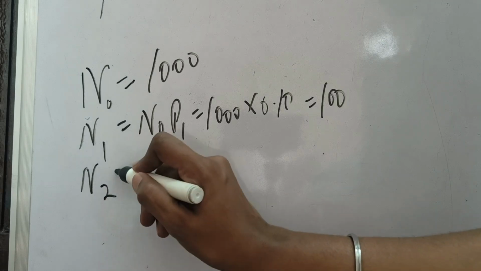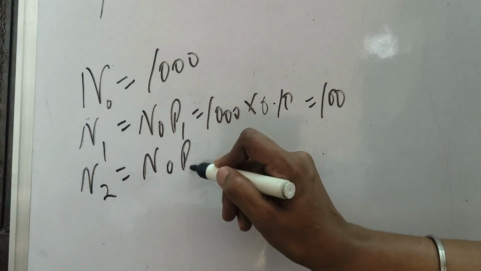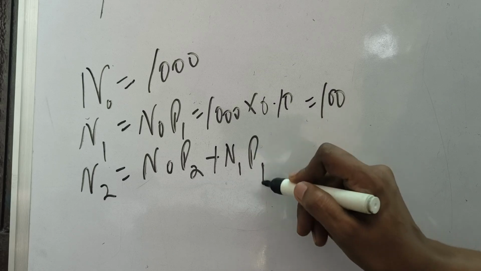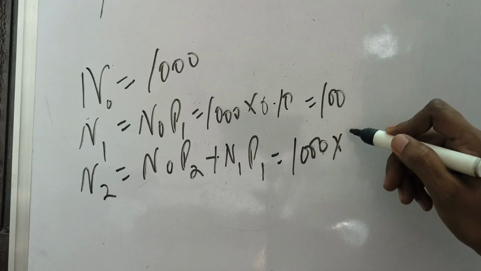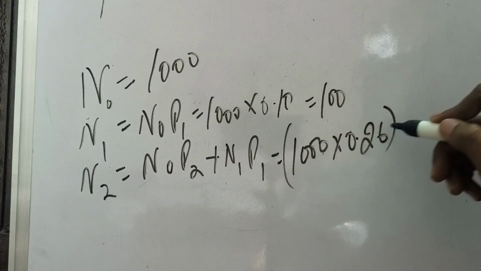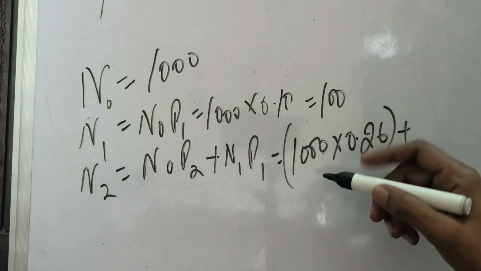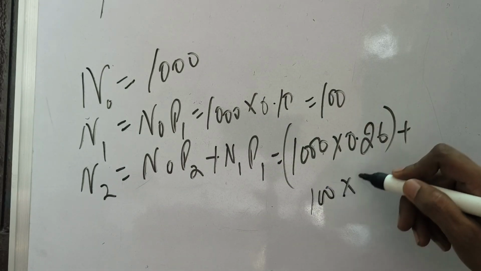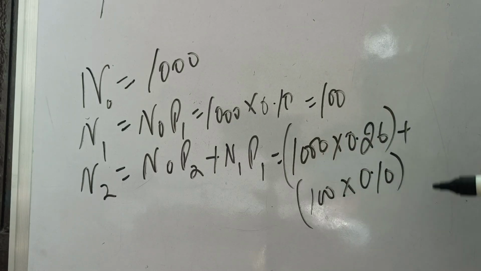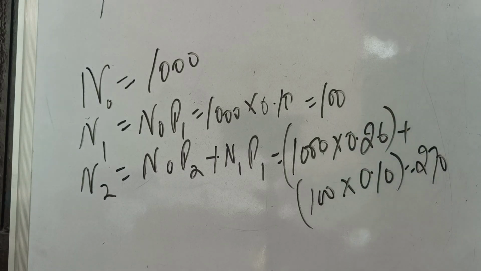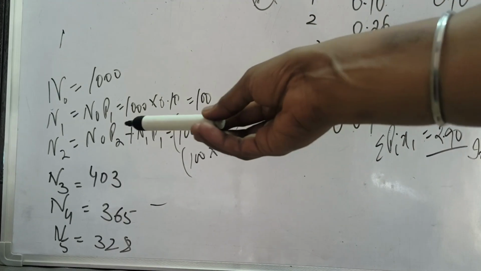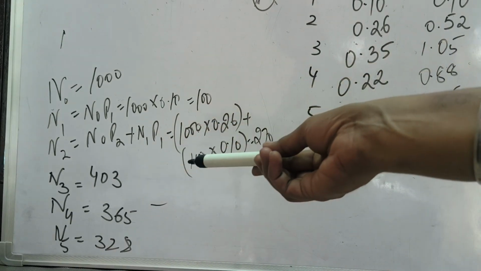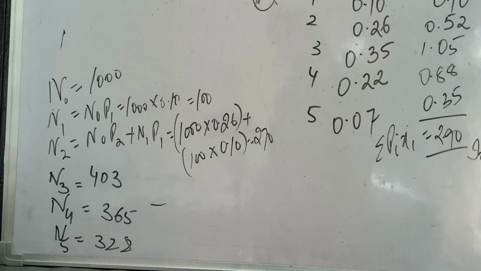Like this you will calculate N2. For N2 the formula is N0P2 plus N1P1. So the values will be 1000 into 0.26 plus N1, we have calculated 100, into P1, which is 0.10. So this comes out to be 270. So like this we will calculate all other values. So these are the values that you will get. N3 comes out to be 403 with the formula, N4 comes out to be 365, and N5 comes out to be 328. This all you can check from our basic video related to group replacement and individual replacement.